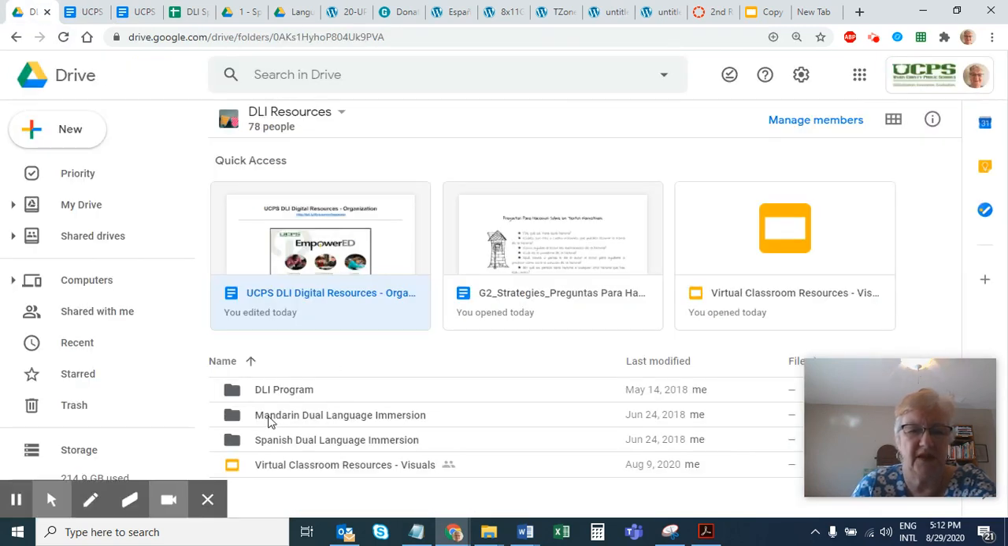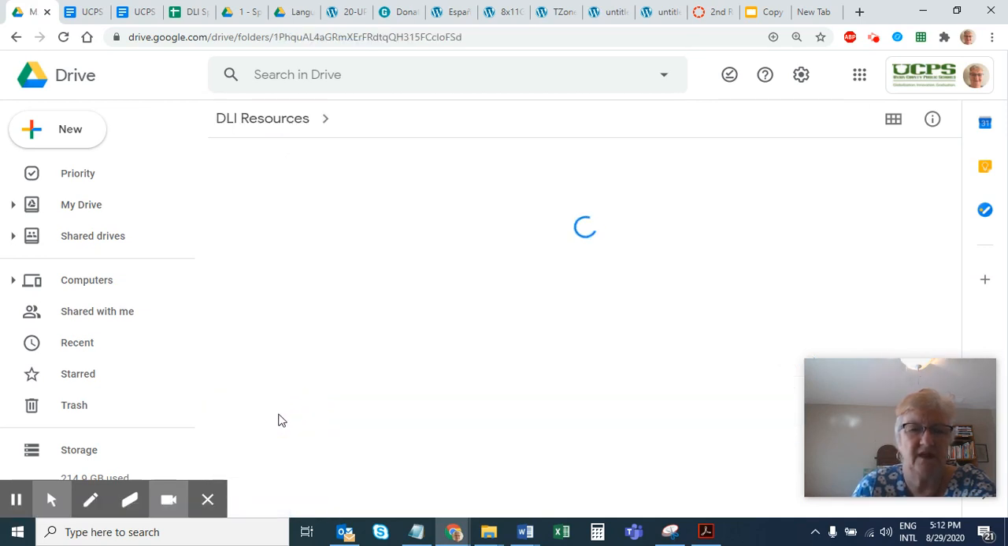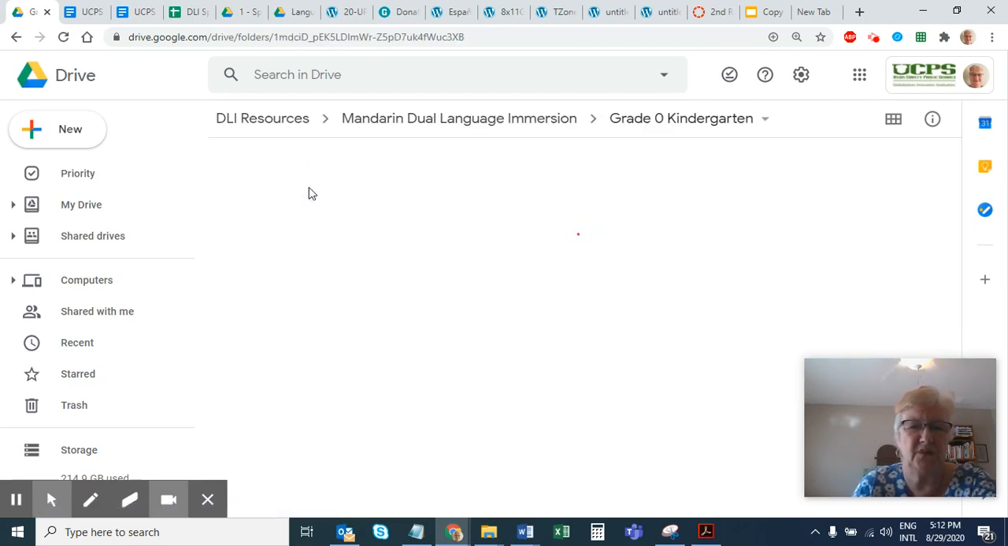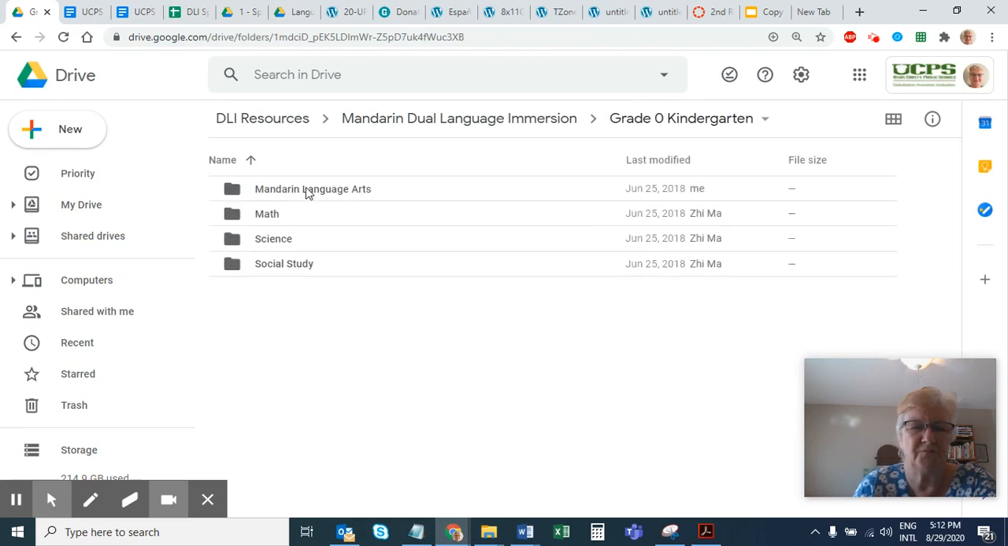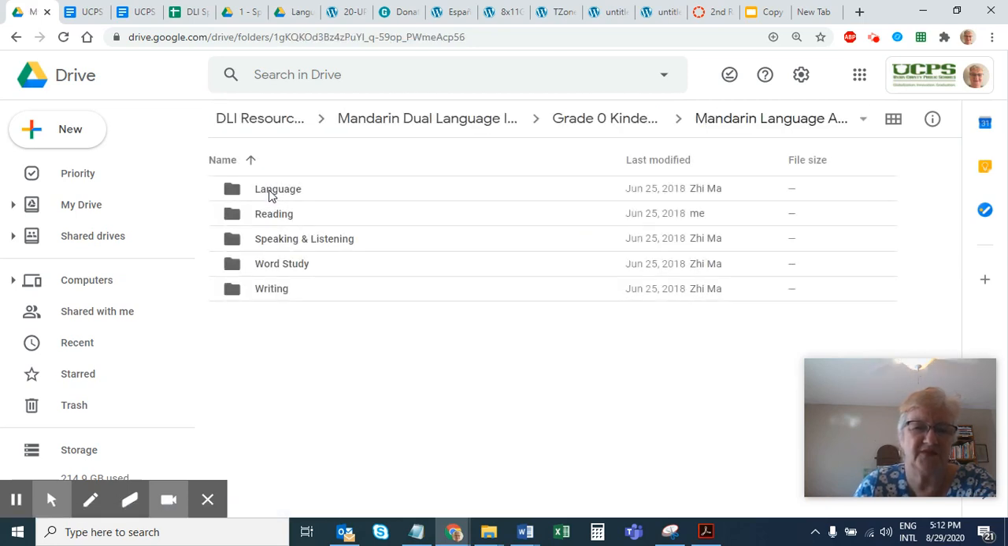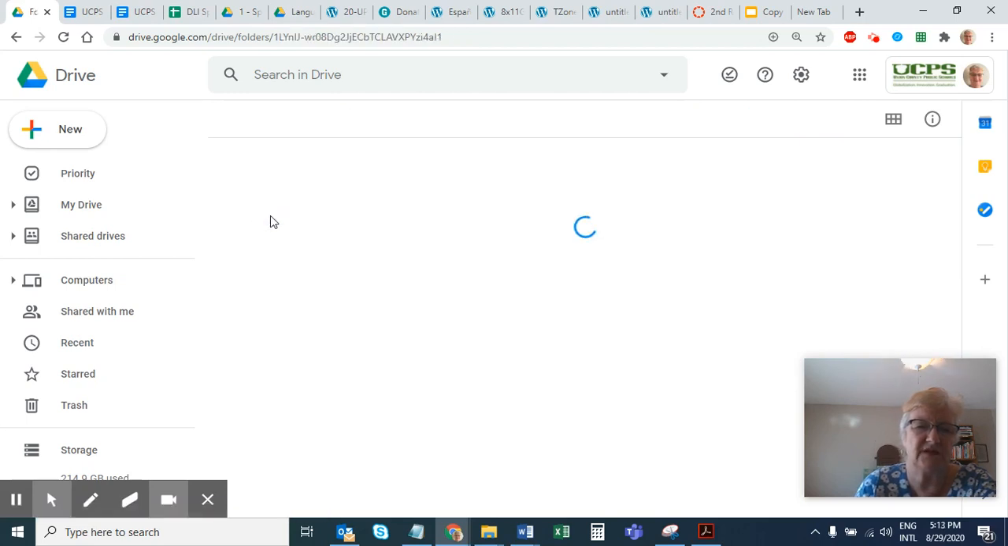Here we have the Mandarin folders, the Spanish folders. We open up a Mandarin folder, for example, and we will see that there are resources by grade level. If we were to open up a kindergarten resource and we went to Mandarin language arts, not math, science, or social studies, everything's alphabetized here. We could open up, and now we're going to see the names of the types of skills that we have in Mandarin language arts or in Spanish language arts.